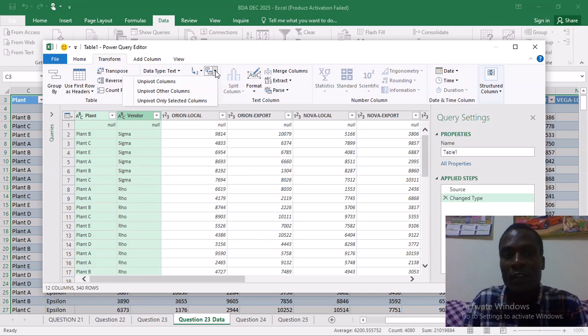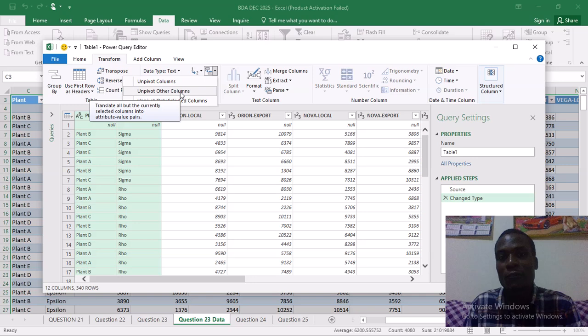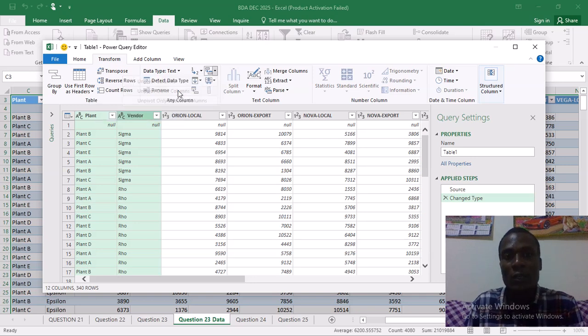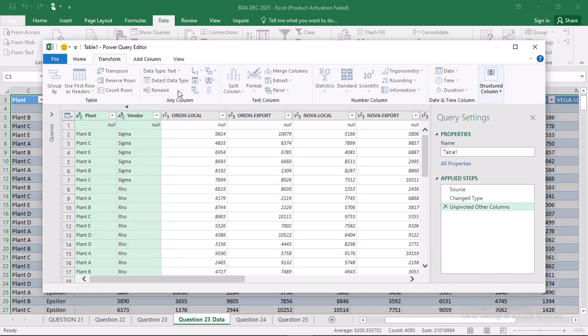Number two, we have Unpivot Other Columns, which means it will unpivot the other columns that have not been selected. And option 3, we have Unpivot Only Selected Columns. Because I don't want to unpivot the selected columns, I'll go with Unpivot Other Columns, those that have not been selected. So I'll click on that.